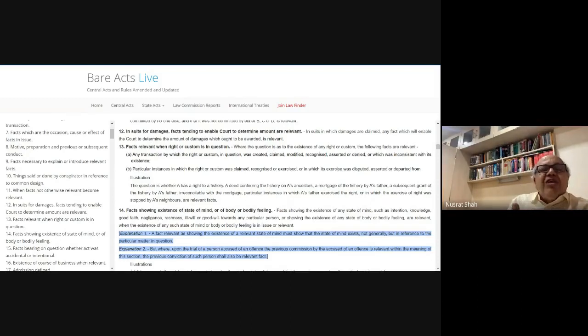Of course, motive itself is not a condition precedent. If a dead body is found, and you have seen person A shooting B, there is no need for motive. It's an eyewitness account, direct evidence. Motive comes into play in circumstantial evidence. Why has A killed B? In Pakala Narayana Swami's case, the son-in-law killed his father-in-law. He cut him into pieces and put him in a trunk. Why? Because the father-in-law had given him a loan, which he was demanding persistently, writing him letters.